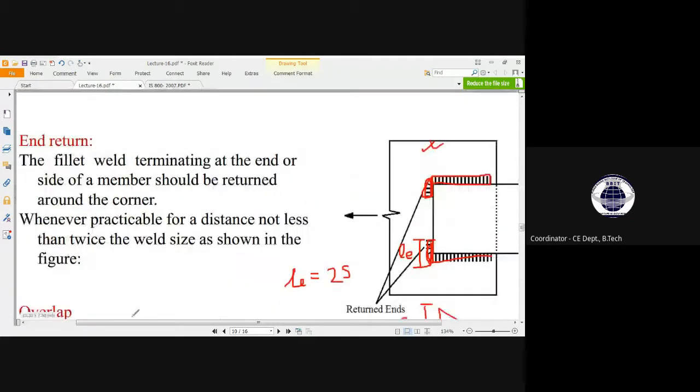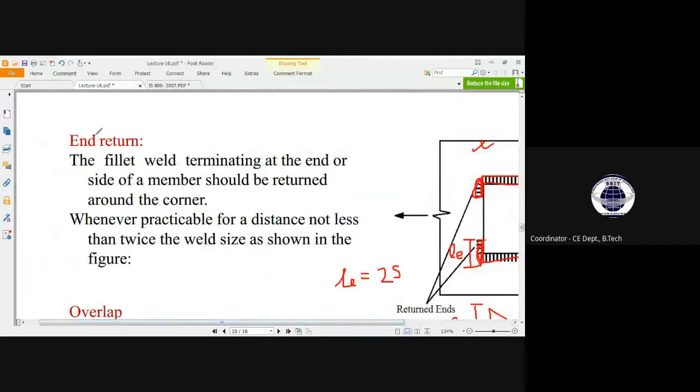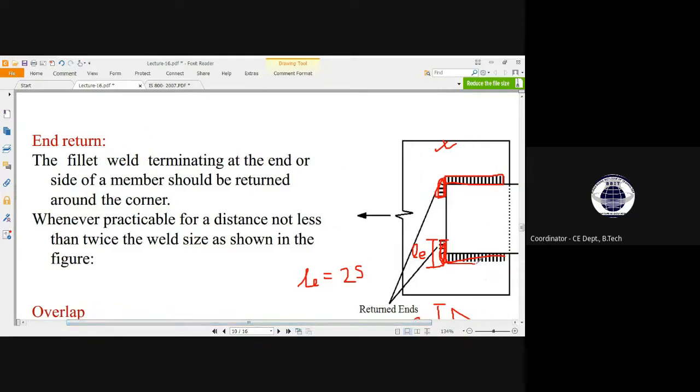Okay, so next this says end return, which I have just mentioned. The fillet weld terminating at the end or side of a member should be returned around the corner. Say this is the fillet weld, right? So the end part of that will be returned around the corner.